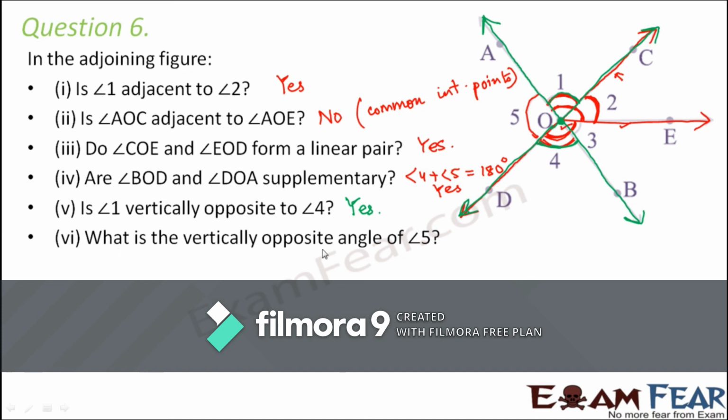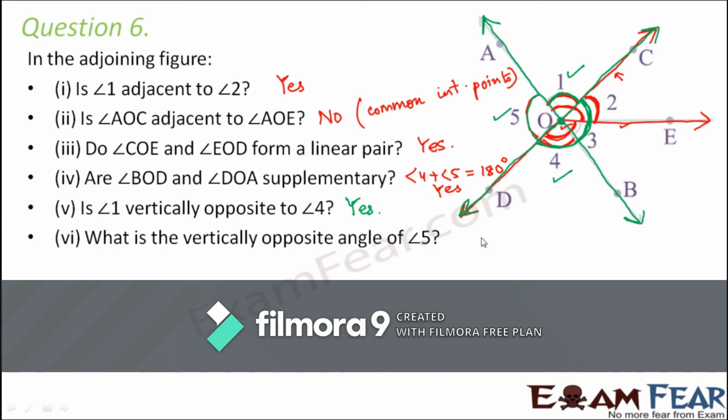What is the vertically opposite angle of angle 5? So this is angle 5. The same two lines, that is AB and CD, when they intersect, they form two sets of vertically opposite angles. One is 1 and 4, the other one would be 5 and this total angle, which would actually be angle 2 plus angle 3.